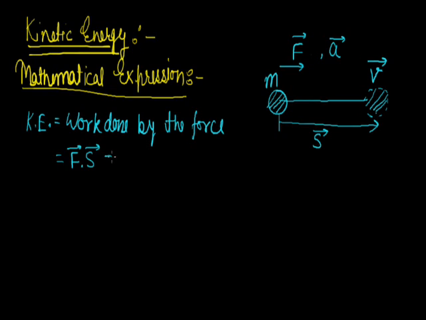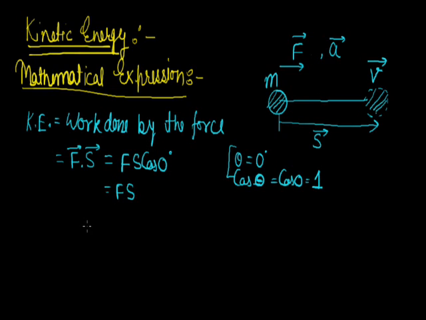Since F and S are in the same direction, theta equals 0 degrees. So as we know, cos 0 equals 1. So when we write this equation, F cos theta, theta being 0 degrees, we get F into S.